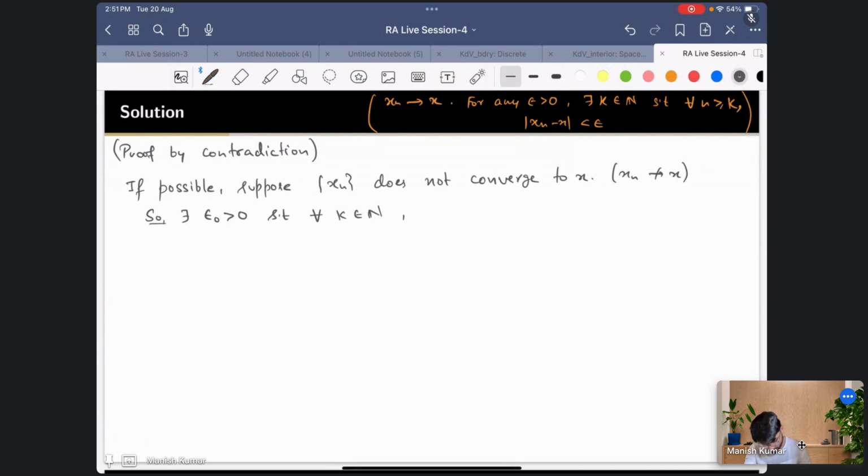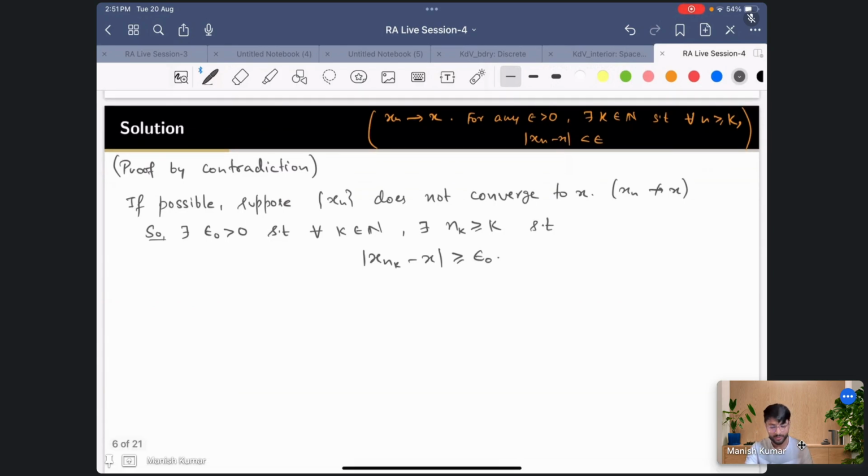Okay, so for all k belonging to N, there exists n, depending on this k, so I'll write nk greater than or equal to k such that this property does not hold, such that this |xnk minus x| is greater than or equal to epsilon naught. Okay, so this is the negation of this definition. Let's say I'll name it as star. So we have this property over here, right?